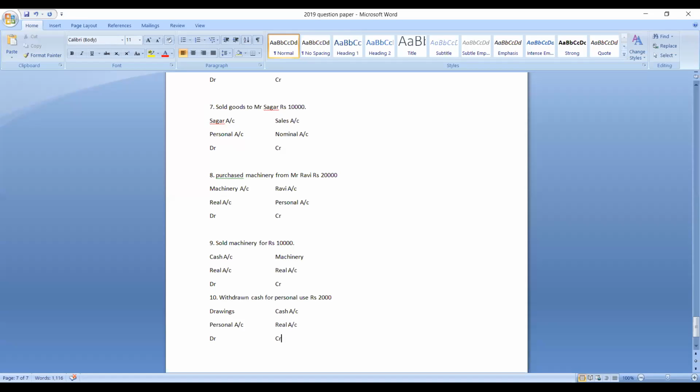Hope you understood all these 10 transactions. In my next class, I am going to work on journal, and my next class will be the last revision class. Later I will start with the actual syllabus where we have stopped, that is personal ledger account. Hope till here you understood each and everything that we have discussed in my class. I want a reply from you on the chat box.